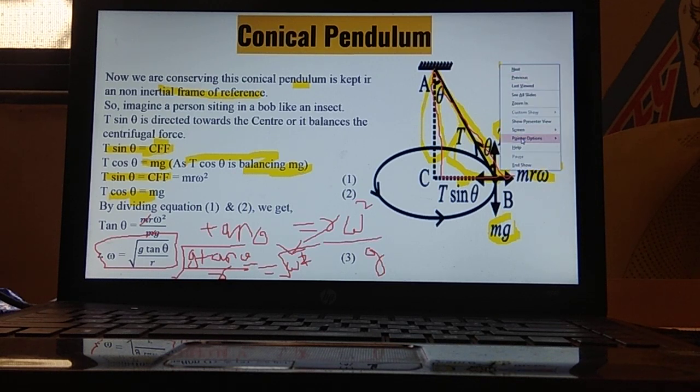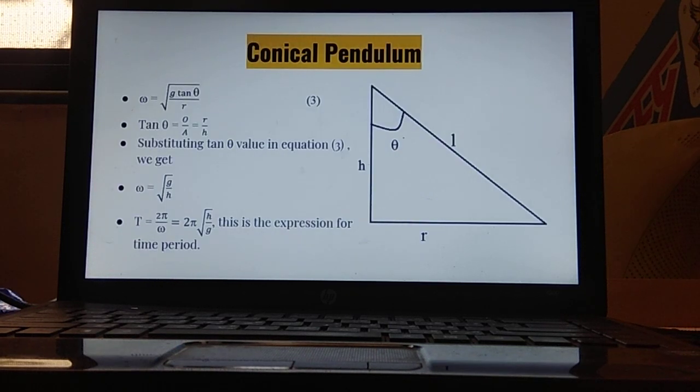So this can be written as H. We can write this as H. C to B can be written as R, and A to C can be written as L. We will be using all these things over here now. See again, over here to here is L, over here is R, and over here is H.